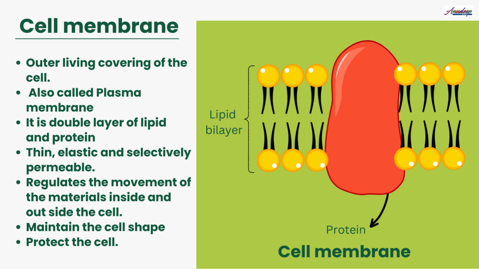Selectively permeable means some substances are able to pass through this membrane while others are not. That is, the cell membrane allows only specific molecules to pass through it. Now, the functions of the cell membrane: it regulates the movement of material inside and outside the cell as it is semi-permeable. It maintains the cell shape and protects the cell. It acts as a protective layer of the cell.